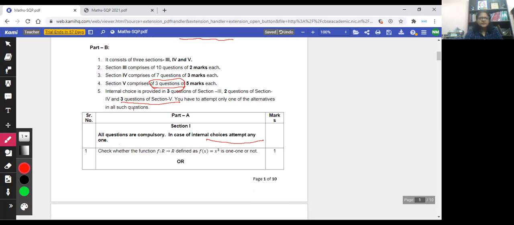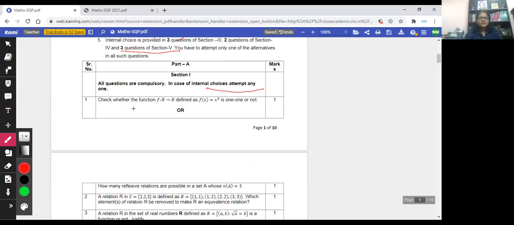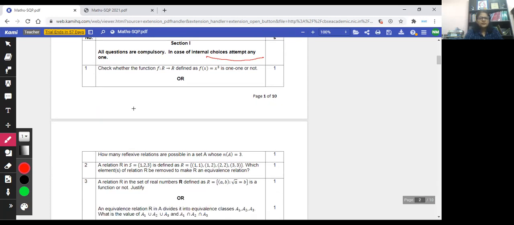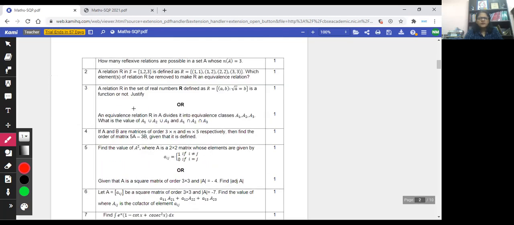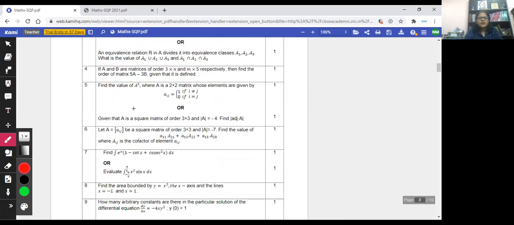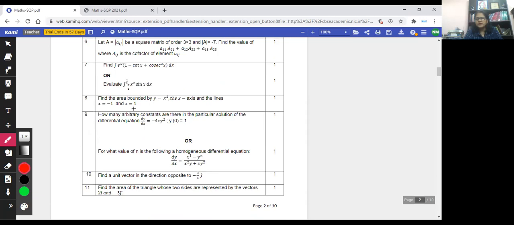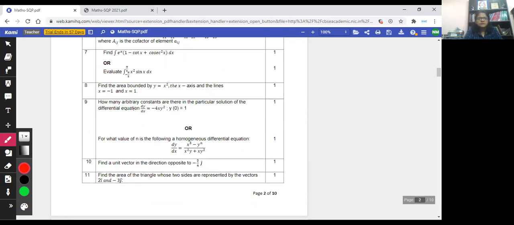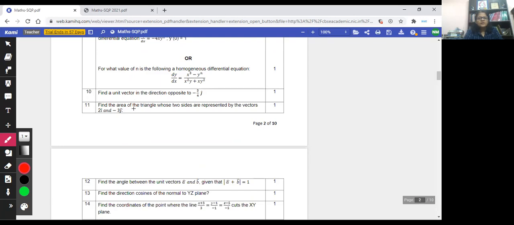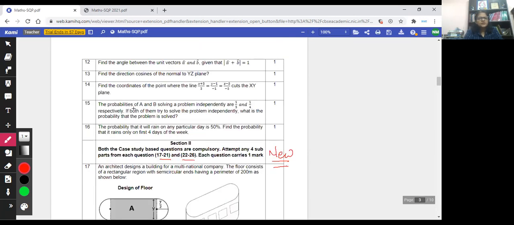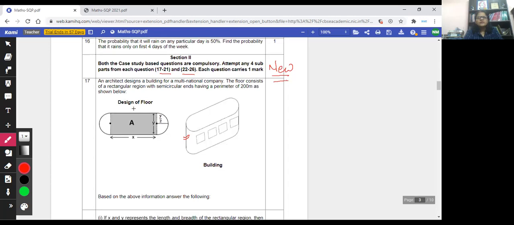Now part A. All questions are compulsory. In case of internal choices, attempt any one. So question numbers 1 to 16 are very normal questions. In questions 1 to 16, we do not have any MCQ or fill in the blank. Basically it is 1 mark per question, very short type questions. So till the 16th question, it is as usual, nothing new.